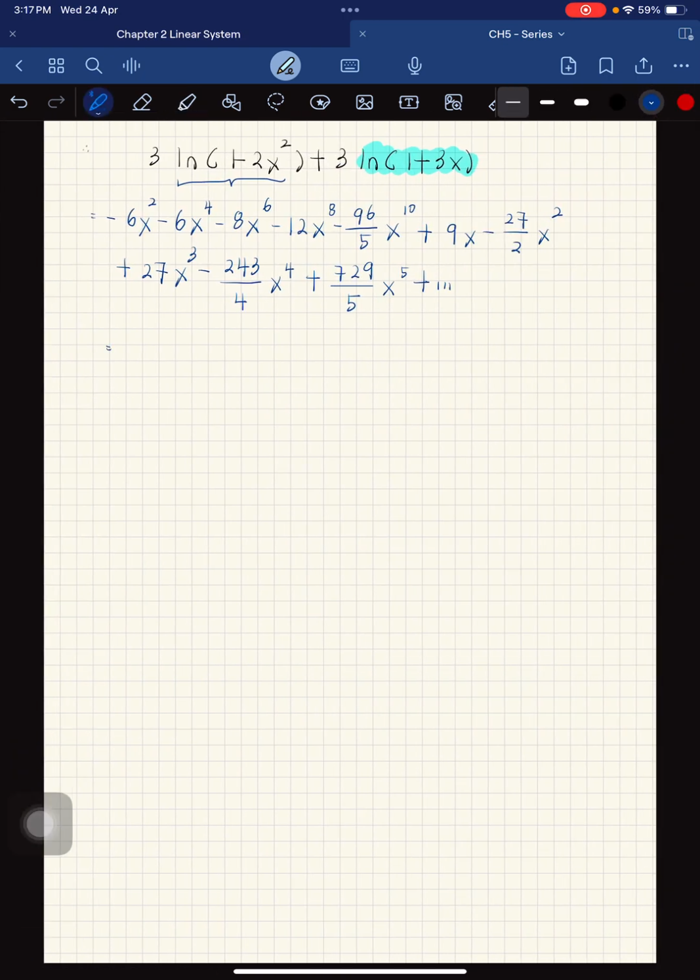So equal to, so we get 9x, so we get negative 6x squared negative 27 over 2x squared, so negative 39 over 2x squared, and then x cubed, we have x cubed plus 27x cubed.